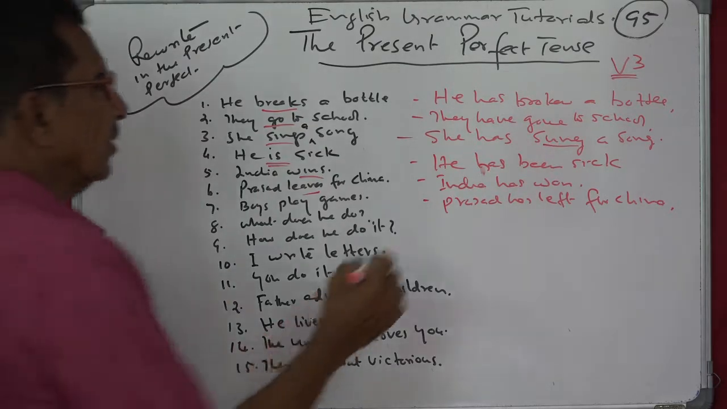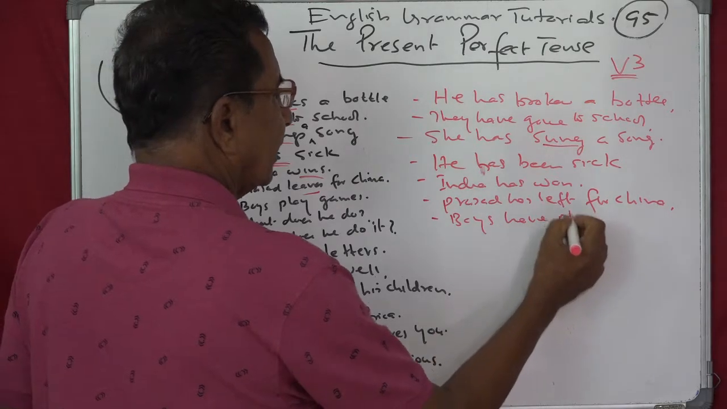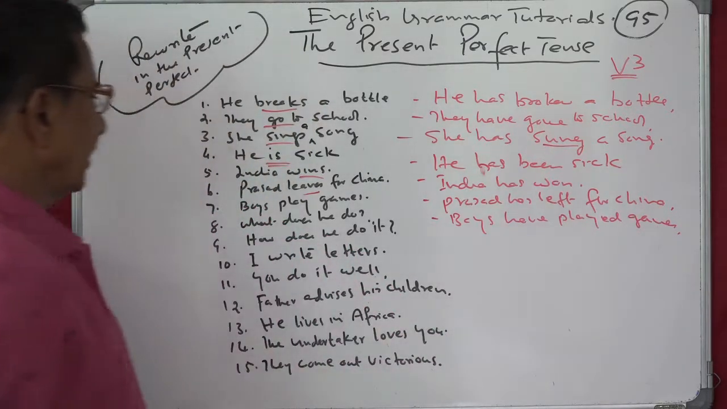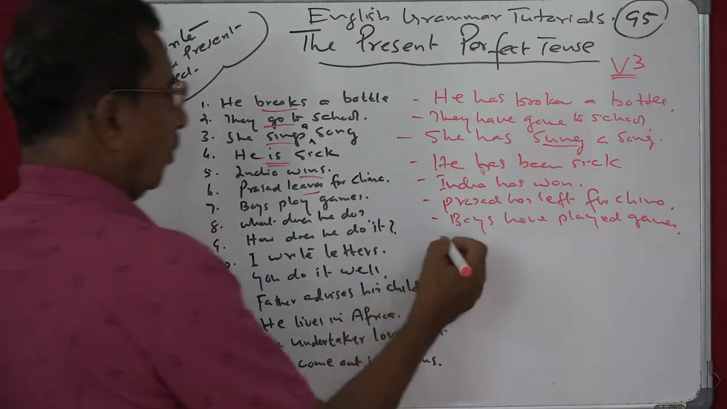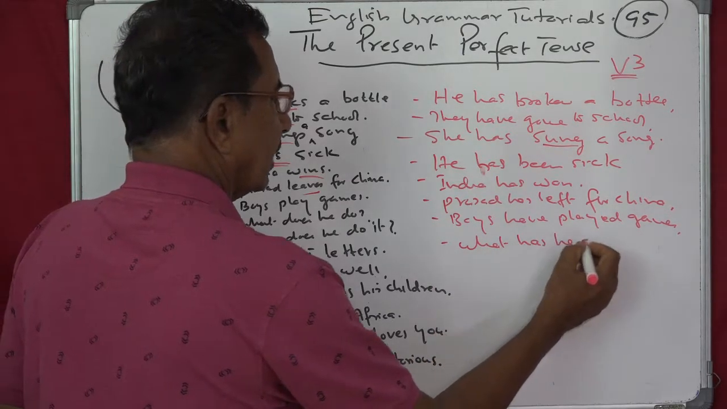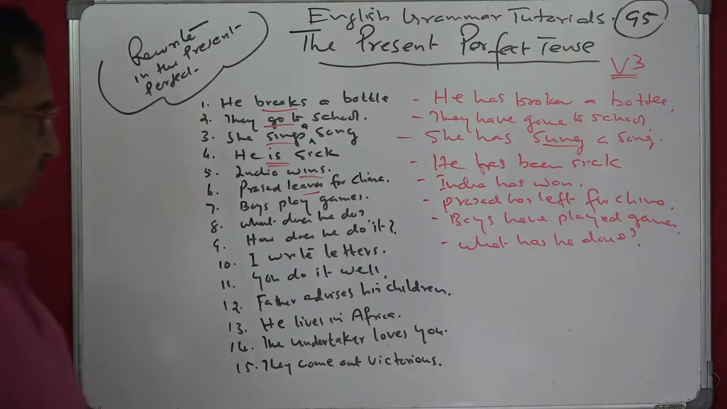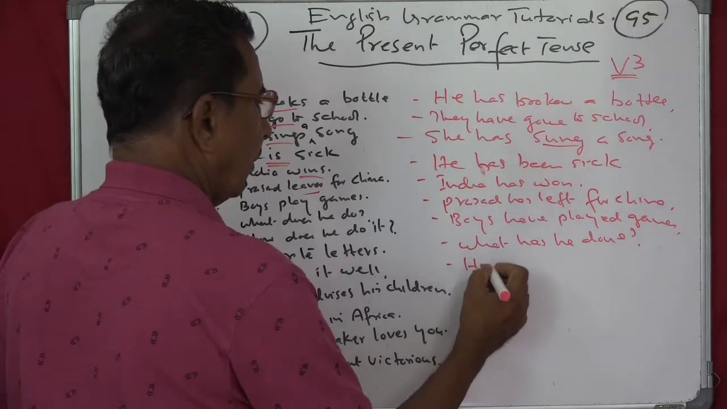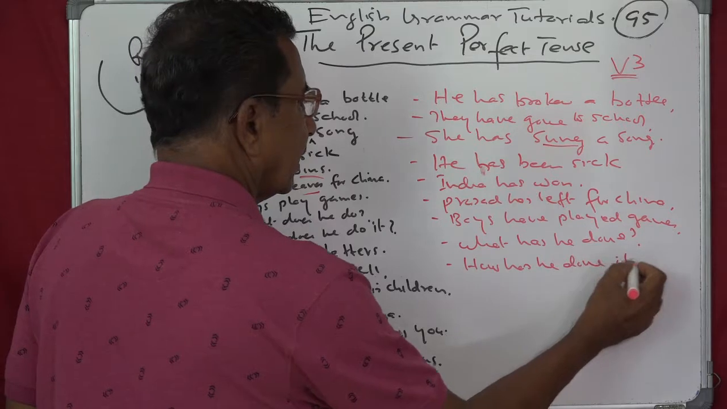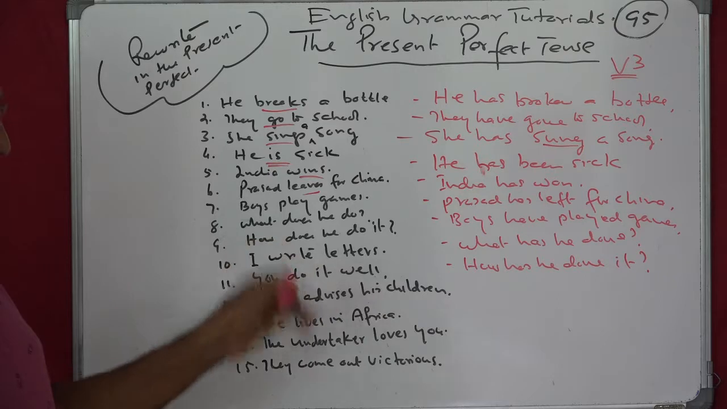Okay, here. Boys play games. Boys have played games. What does he do? What has he done? How does he do it? How has he done it? Then do, done. That's done.